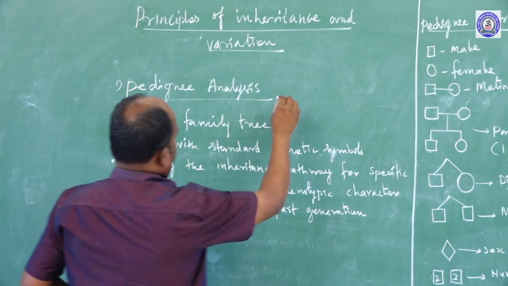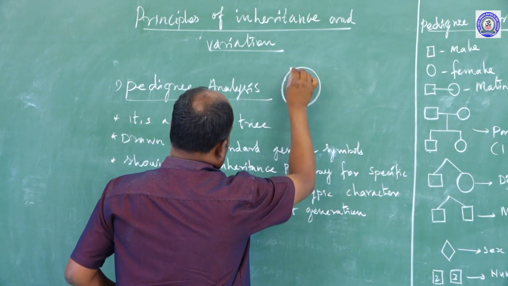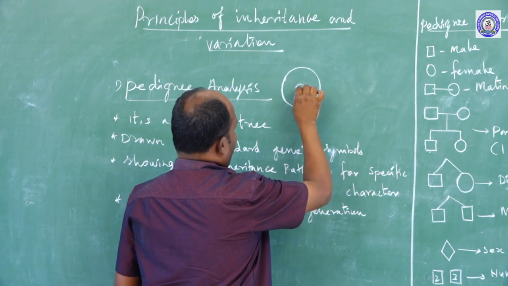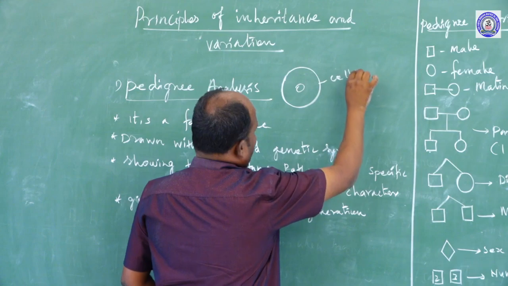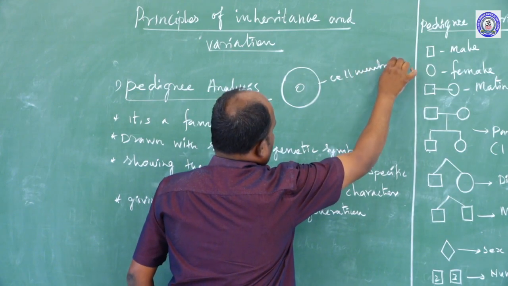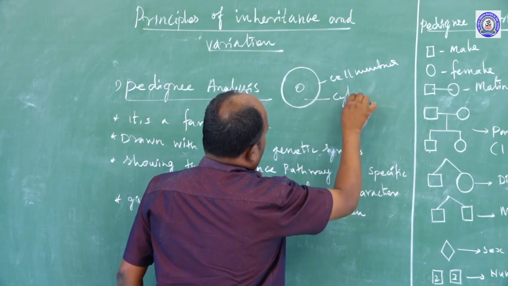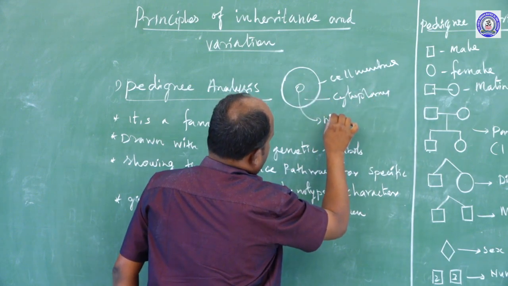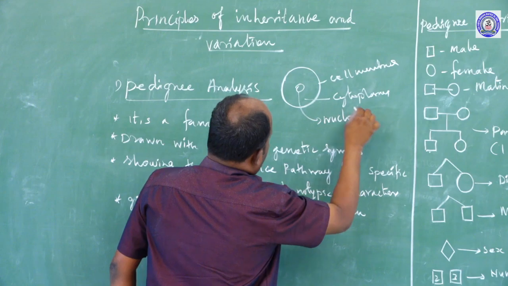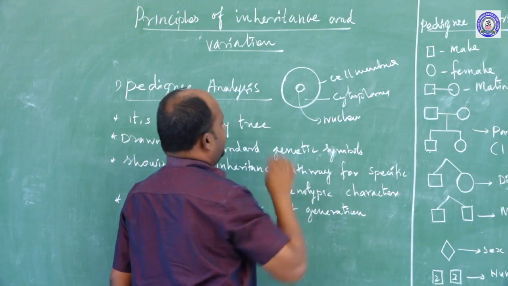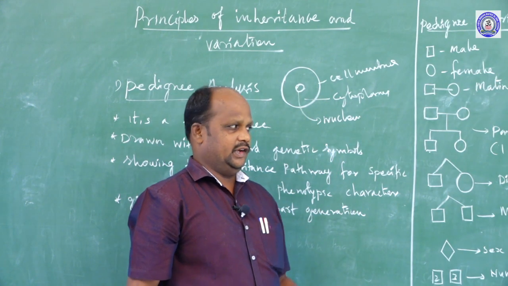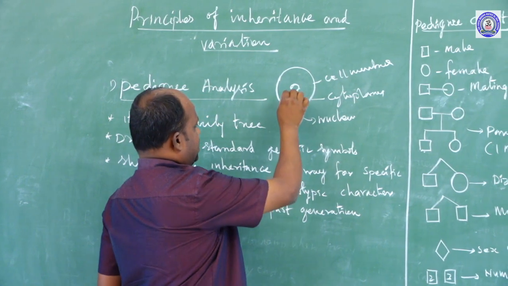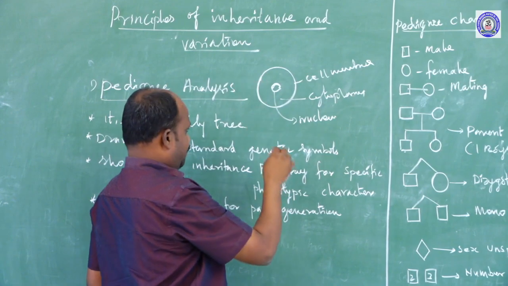This is our body cell; we are taking the human body as the best example. The human body cell has a cell membrane, second the cytoplasm, and this is the nucleus. The nucleus is made up of nucleic acids.